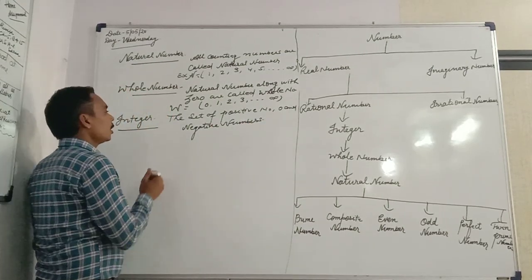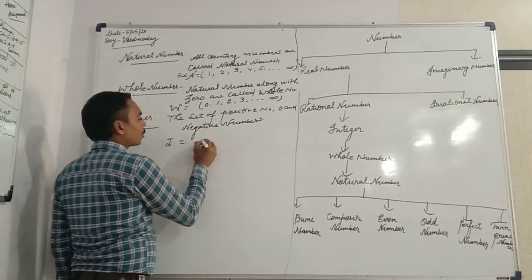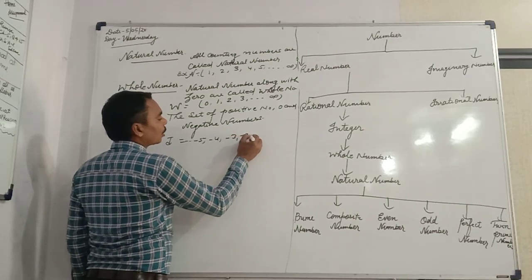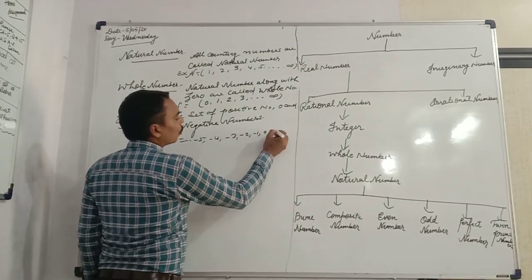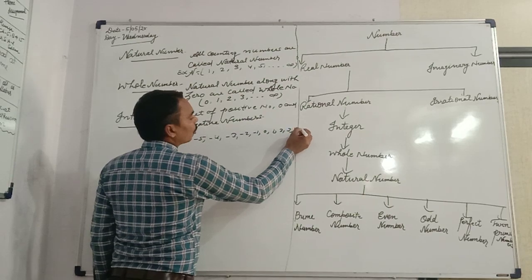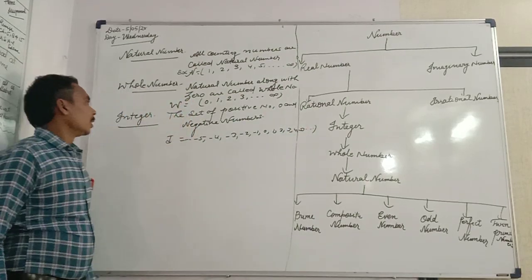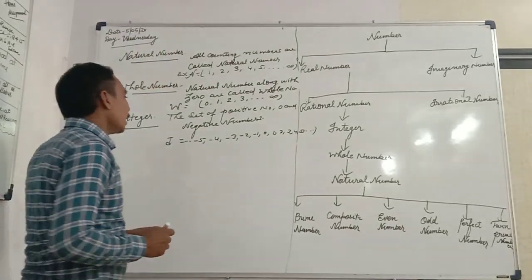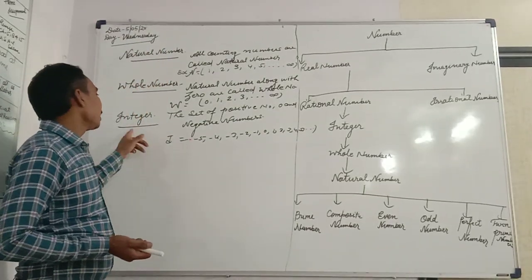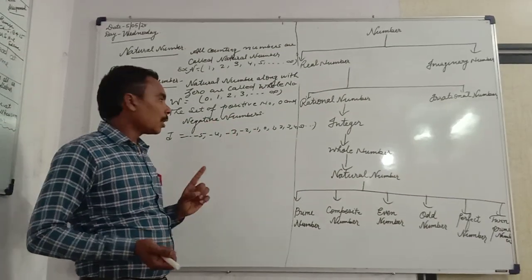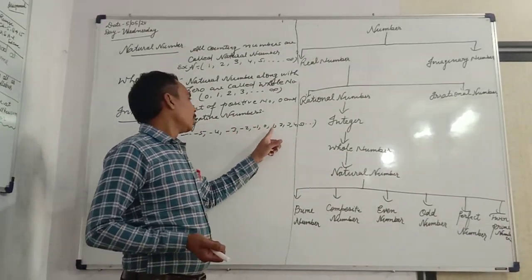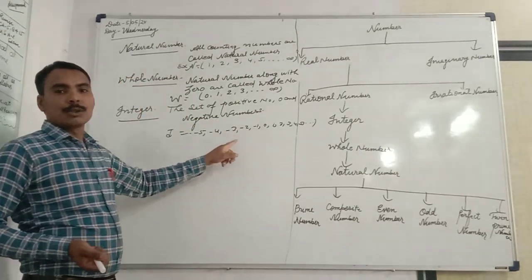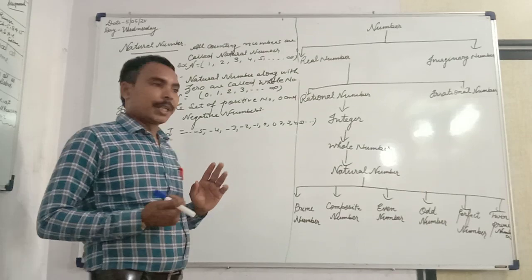The set is ... -5, -4, -3, -2, -1, 0, 1, 2, 3, 4, 5 and so on. This is called the integers. There are two parts of integers. The first part is positive integers: 1, 2, 3, 4, 5, and negative integers: -1, -2, -3, -4.